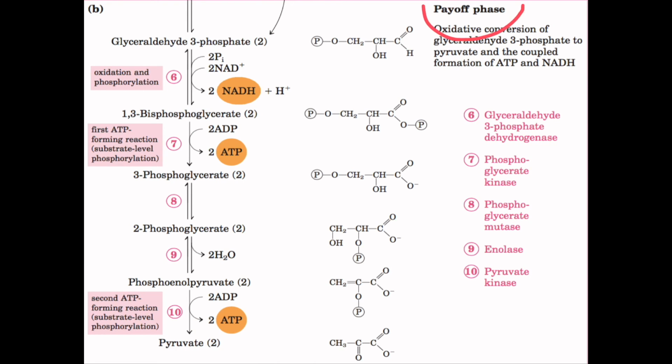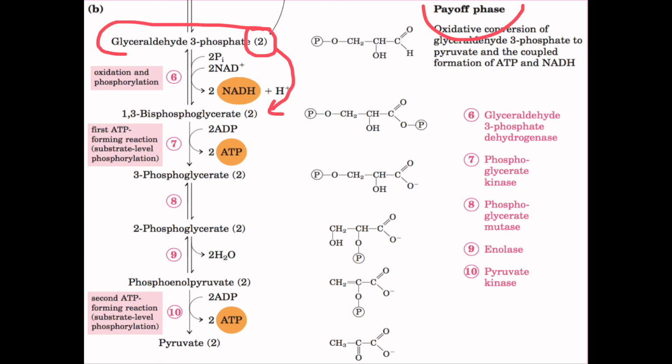In the payoff phase, whatever we saw at the last step, glyceraldehyde 3-phosphate, there are actually two molecules now. Glyceraldehyde 3-phosphate is oxidized and broken down further into 1,3-bisphosphoglycerate. You can remember it well that 2 molecules of glyceraldehyde 3-phosphate are involved, so we get 2 molecules further.